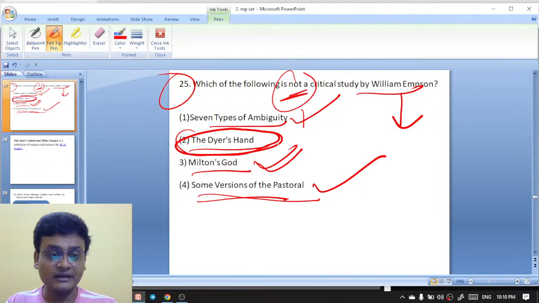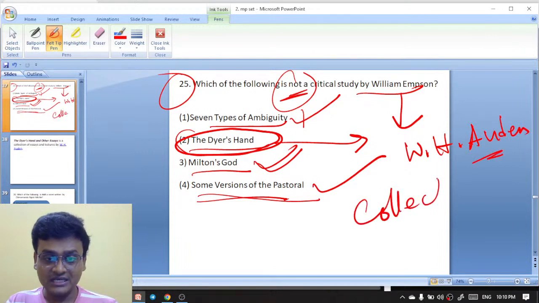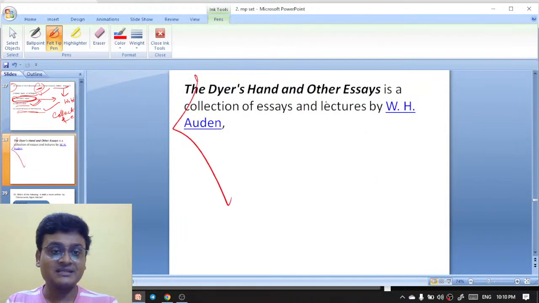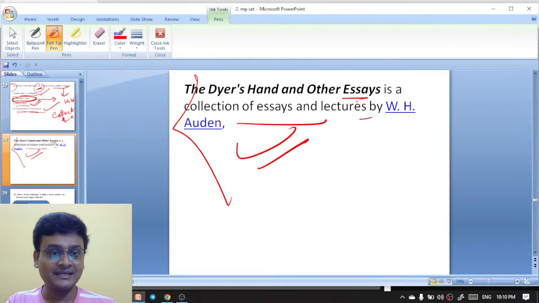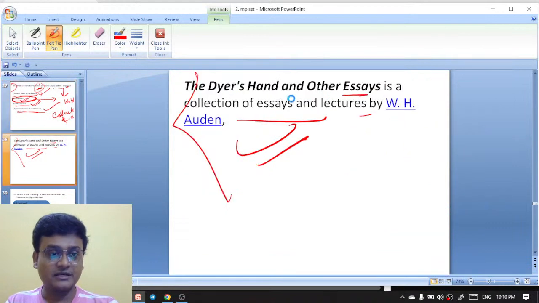actually written by W.H. Auden. W.H. Auden, okay, this is a collection of essays. So The Dyer's Hand is actually a collection of essays by W.H. Auden. You see here the explanation. The Dyer's Hand and Other Essays is a collection of essays and lectures by W.H. Auden. So here you see the option is the right option.